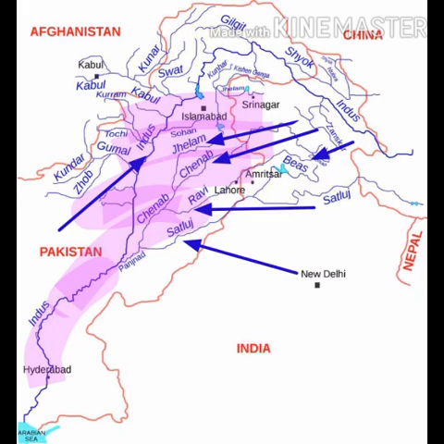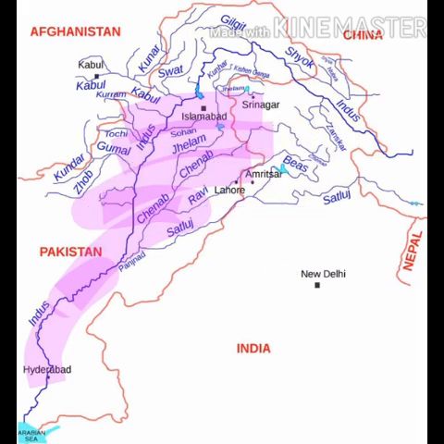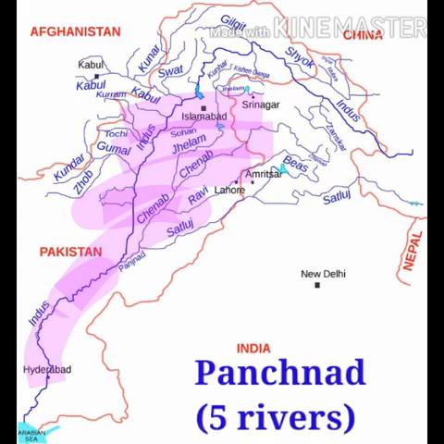The source of the Indus river is Mansarovar Lake. It comes from Mansarovar Lake, and the mouth of this river falls into the Arabian Sea. It drains through the Punjab and Haryana plain, which is why it is also known as Panchnad or 5 rivers. After the Indus river, there is the Ganga Brahmaputra river.